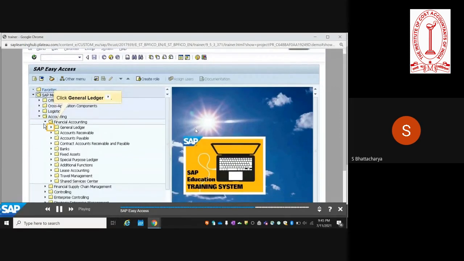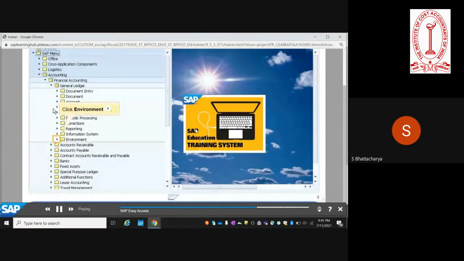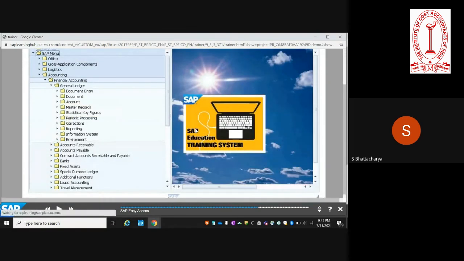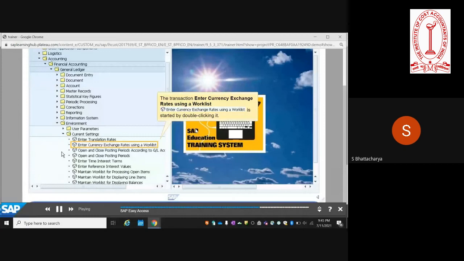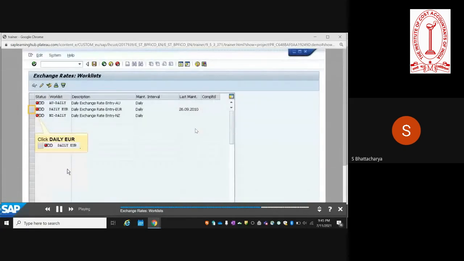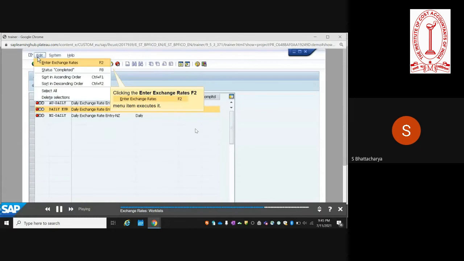If you want to use a work list, this is how it looks from the front end. Here is where you can get into the screen where you can set up a work list, where you can update using the work list.